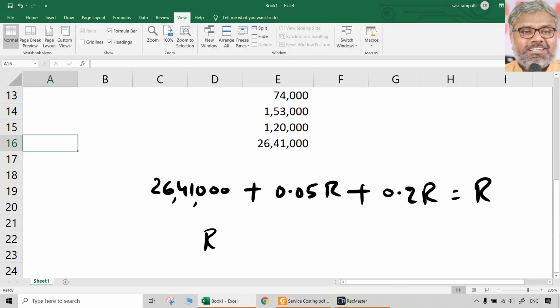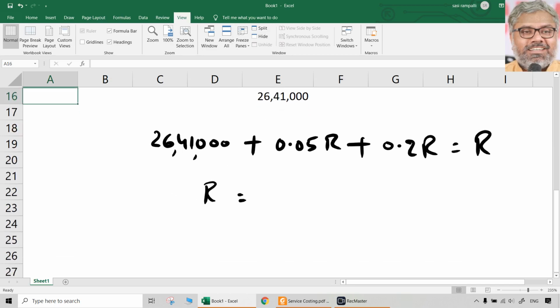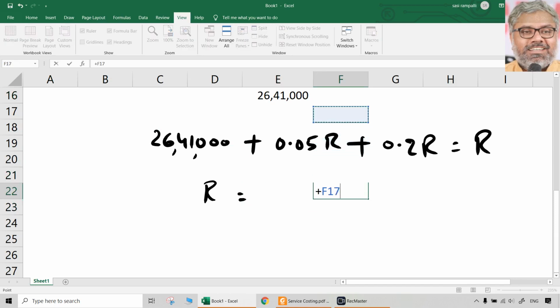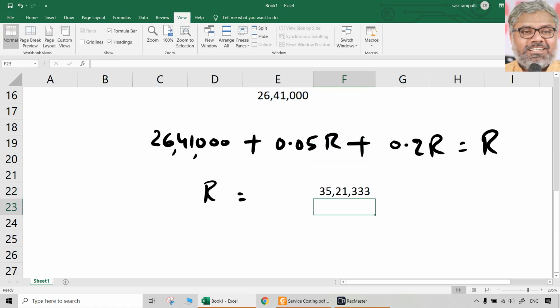That means how much will be R? Once again, simply 0.25 R. If it goes to other side, it becomes 0.75 R. So 0.75 R is equal to 26,41,000, which means R will be equal to 26,41,000 divided by 0.75. That means the revenue is supposed to be 35,21,333.